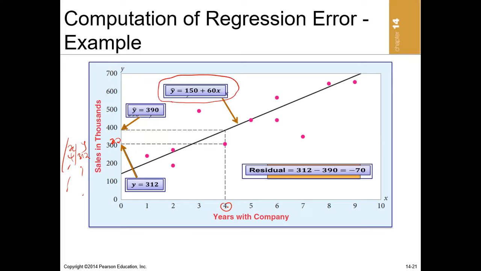So when I put x is equal to 4 in this regression equation, I'll get predicted y, okay? I'll get predicted y. And here, what you must know is that the residual then will be the predicted y, which is 390, minus the actual y, which is 312, all right? So 390 minus 312, that will be minus 68, I believe.